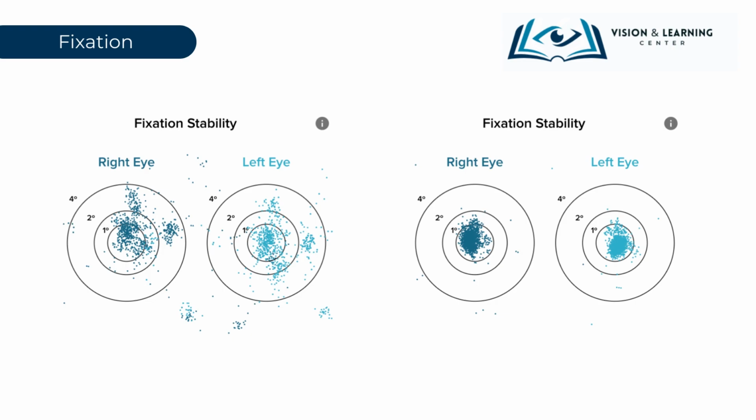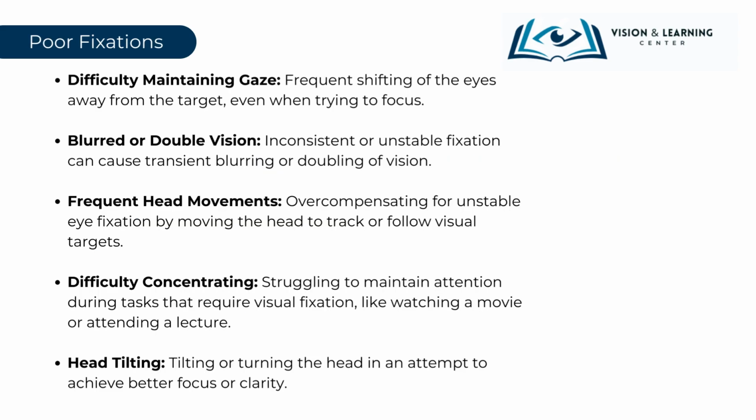The juxtaposition between the two screens highlights the stark contrast between unstable and stable fixation eye movements. With poor fixations, individuals often struggle with maintaining a steady gaze on their target, their eyes wavering even when they're attempting to concentrate. This unstable focus can lead to transient blurring or even double vision. Frequent head motions might arise to compensate for this inconsistent eye movement, with the individual moving their head to trace or keep up with visual targets.